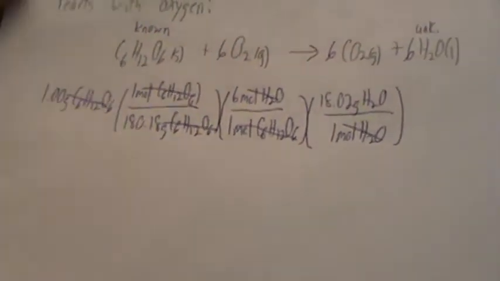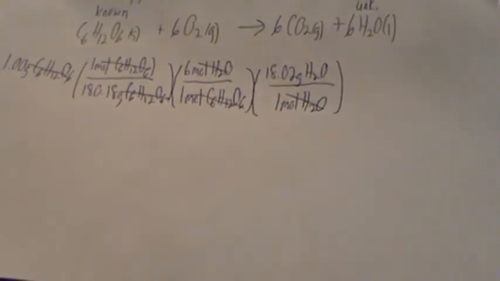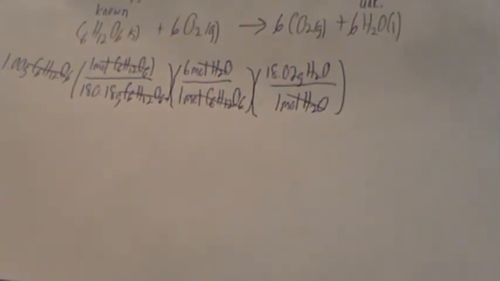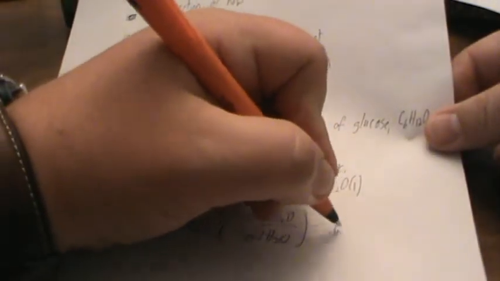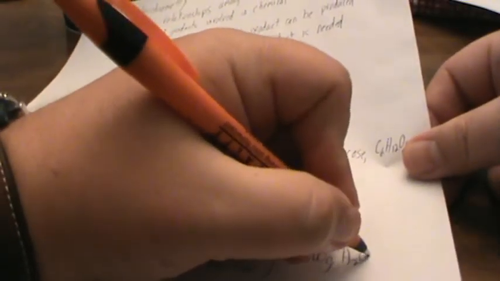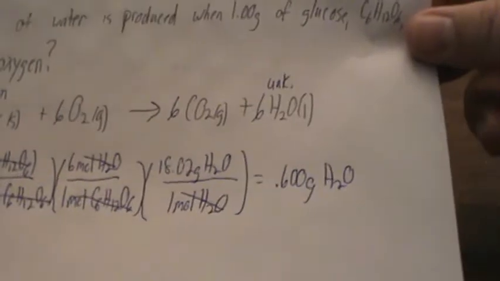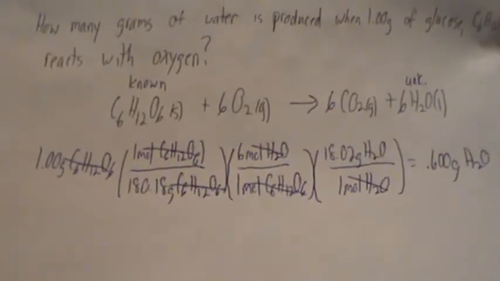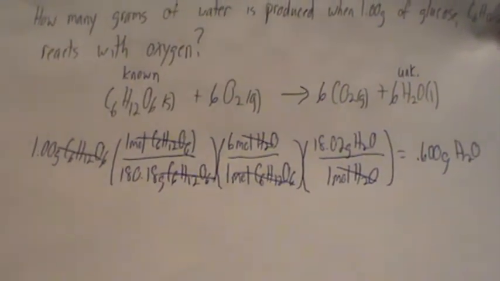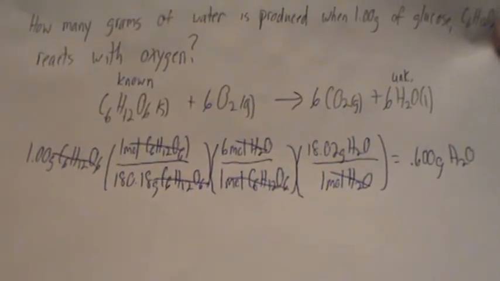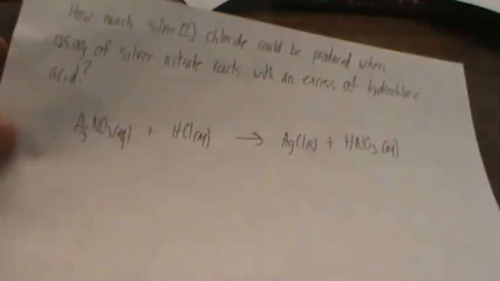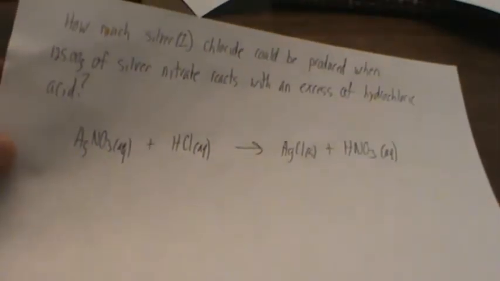So all we have to do is just take our numerator, divide by 180.18. And I'm coming up with 0.6 grams water being produced. That is a typical stoichiometry problem. Let's look at 2 other examples to kind of help you out in this first part.